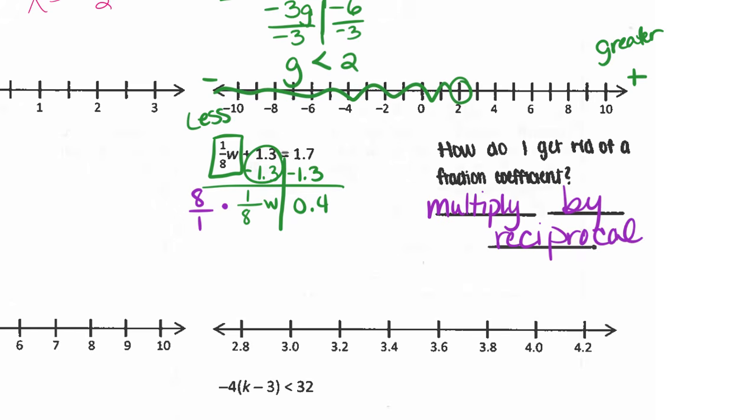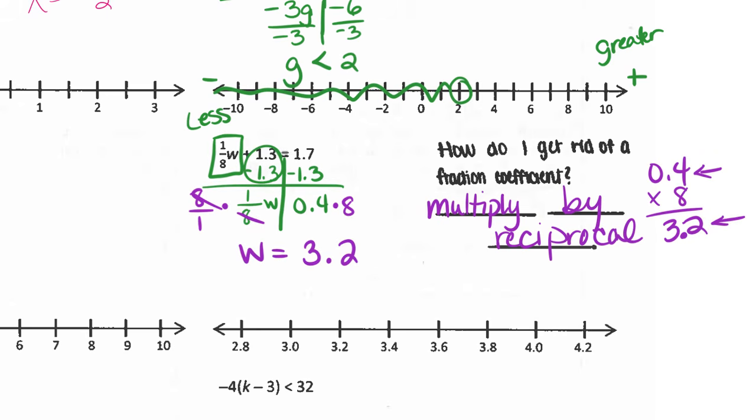If you need to think of it as dividing each side by 1/8 and then you keep, change, flip, you're welcome to think that. I don't have a problem with that a bit. So I'm left with W is equal to 0.4 times 8, which is 32. I have one decimal here, which means I need one decimal there, so it becomes 3.2. It's an exact location, so I just go ahead and fill it in.